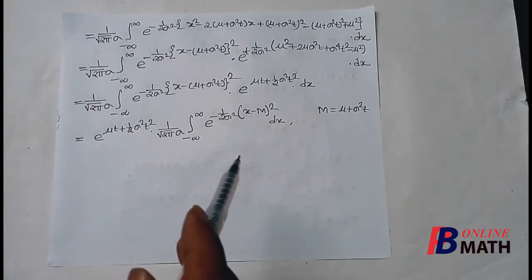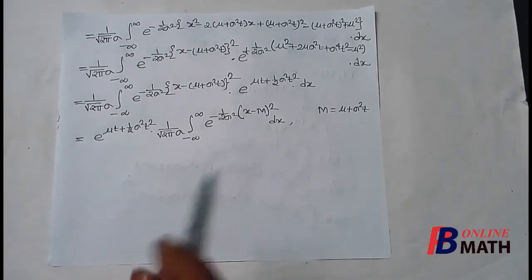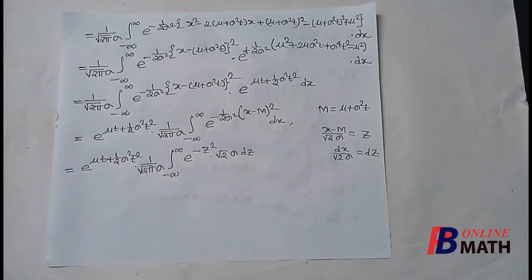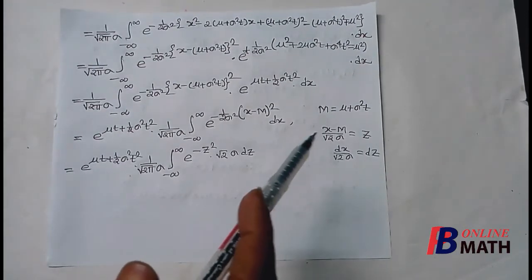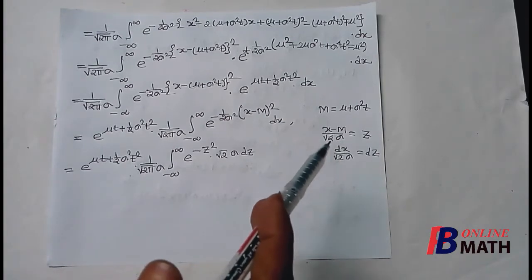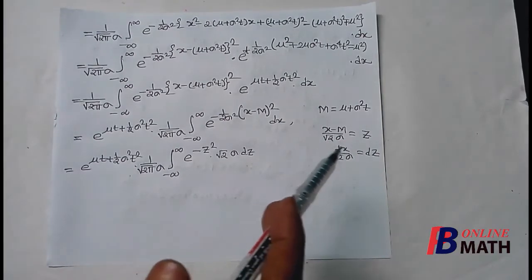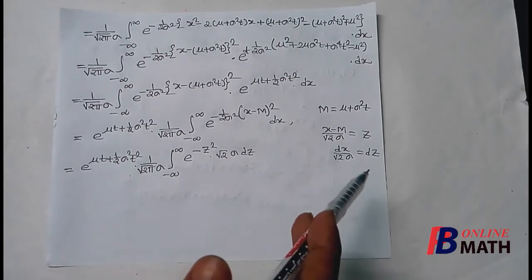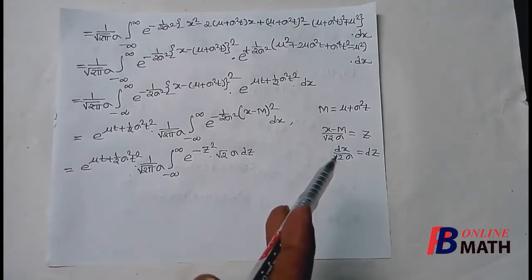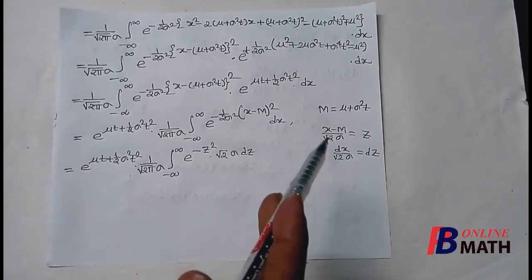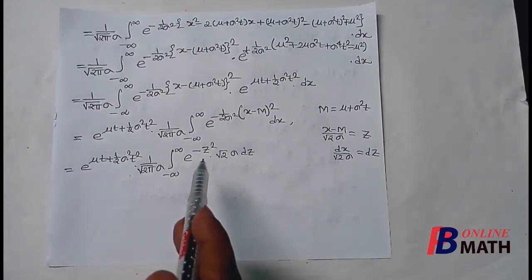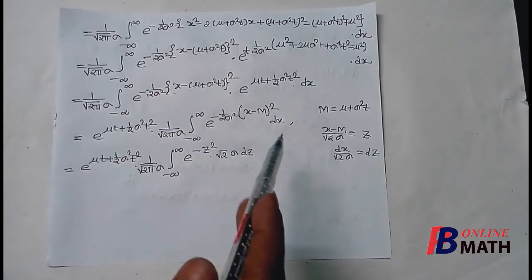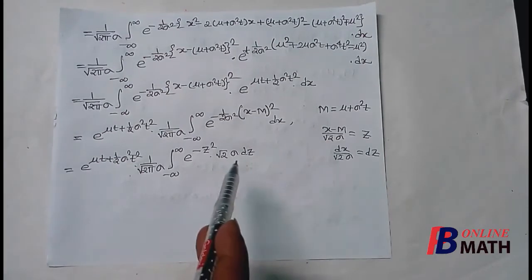To evaluate this integral, we have to use a transformation. The transformation we have to use here is (x minus capital M) by root over 2 sigma equal to z, so dx by root over 2 sigma equal to dz. If we apply this transformation, then we find that this becomes e to the power minus z square and dx equal to root over 2 sigma dz.